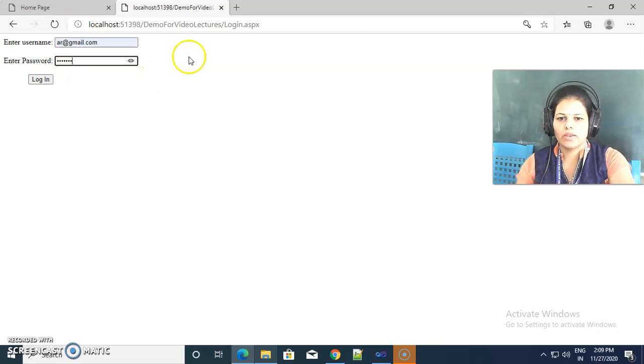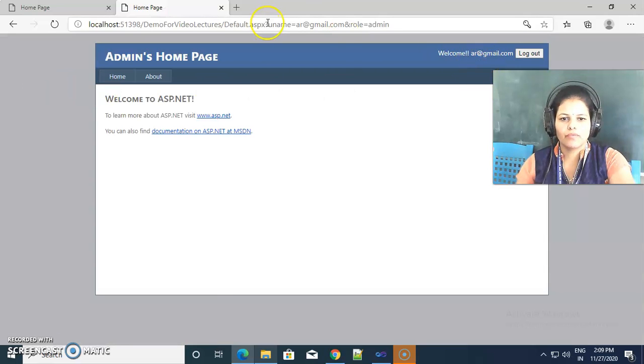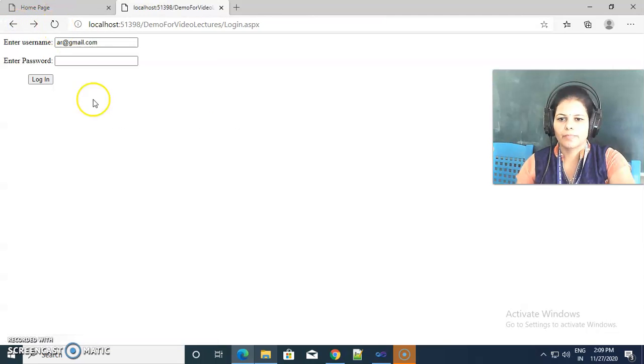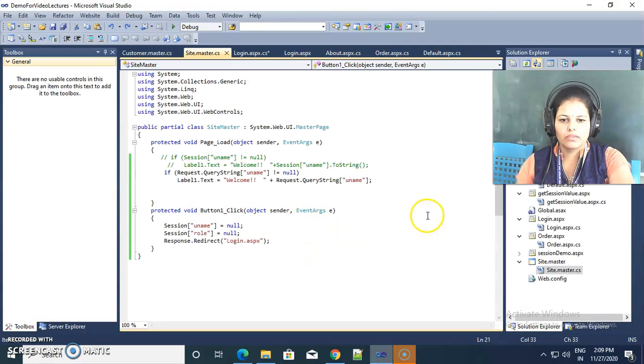Here there is a login page, and if we click on login, then we are passing this username value as well as the role value. So how we can pass the two values with the help of QueryString, we see in this video.